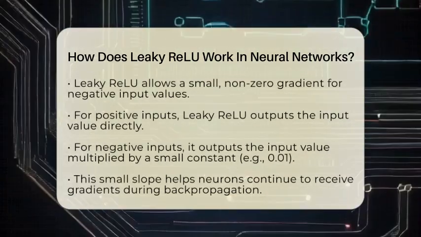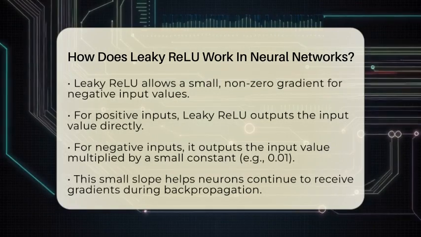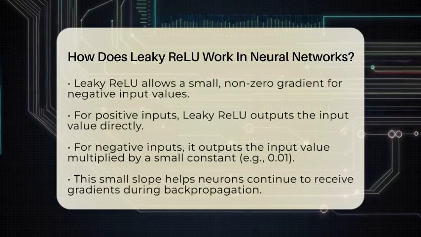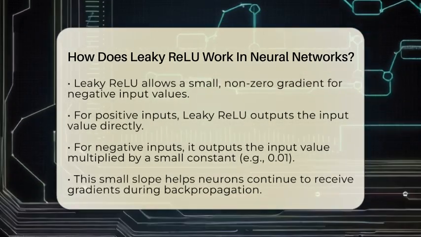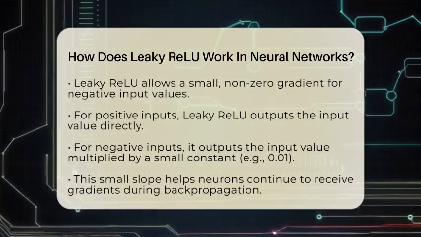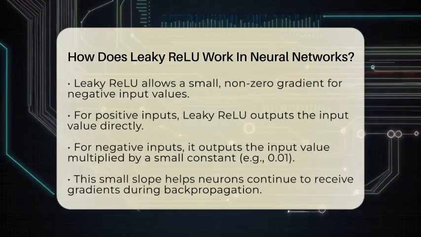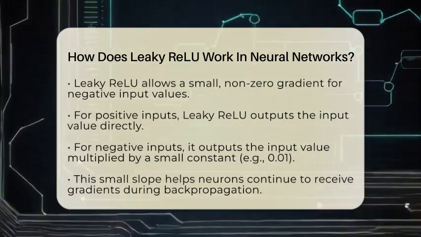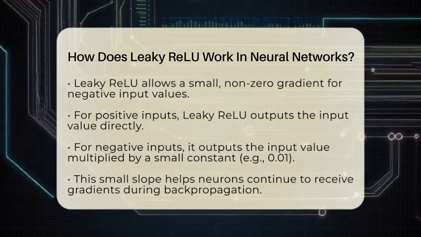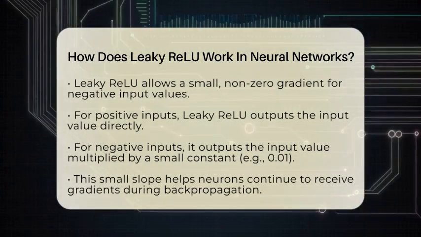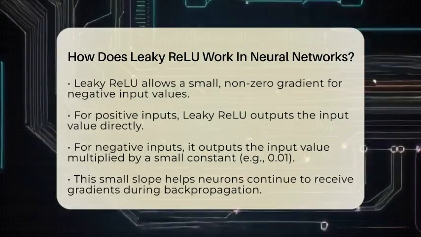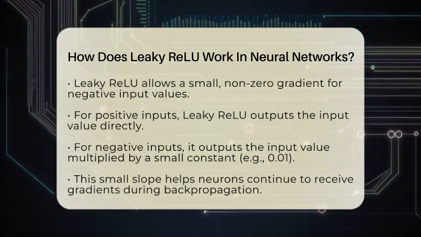Leaky ReLU addresses this issue by allowing a small, non-zero gradient for negative input values. For positive inputs, it behaves just like standard ReLU, outputting the input value directly. However, for negative inputs, it outputs the input value multiplied by a small constant, often set at 0.01. This small slope ensures that neurons continue to receive some gradient during backpropagation. As a result, they can keep updating their weights and learning, even when the input is negative.